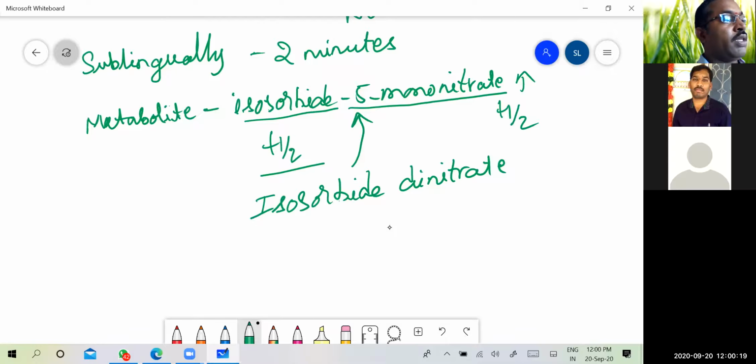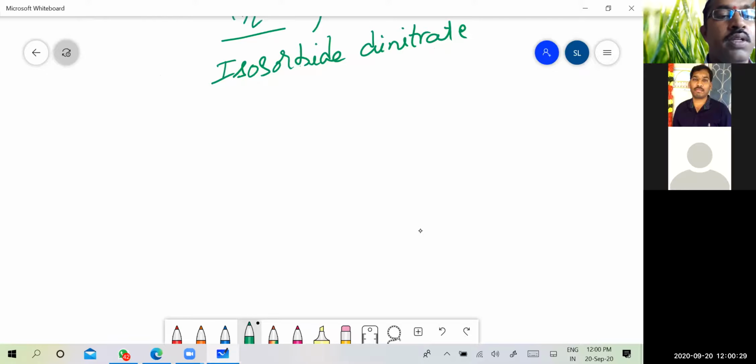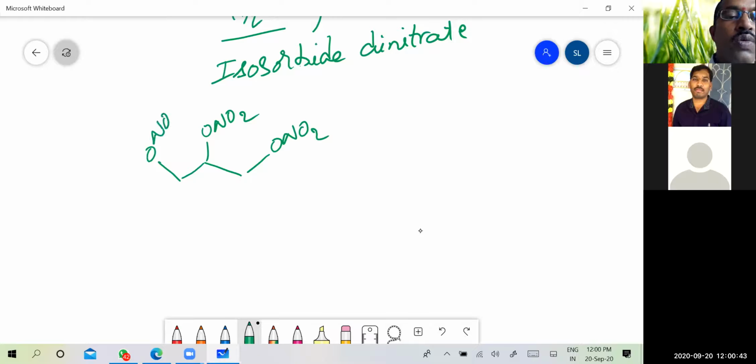Okay. So the other compound which belongs to this class, the organic nitrates, is nitroglycerin. The structure of nitroglycerin is as follows. This also has ONO2 groups in it.